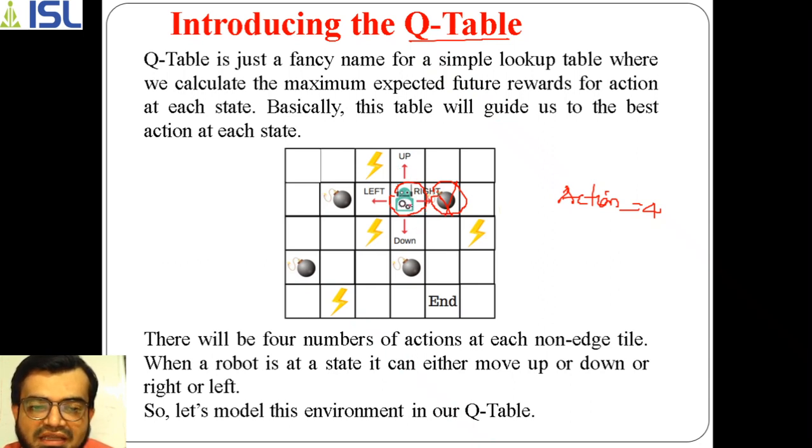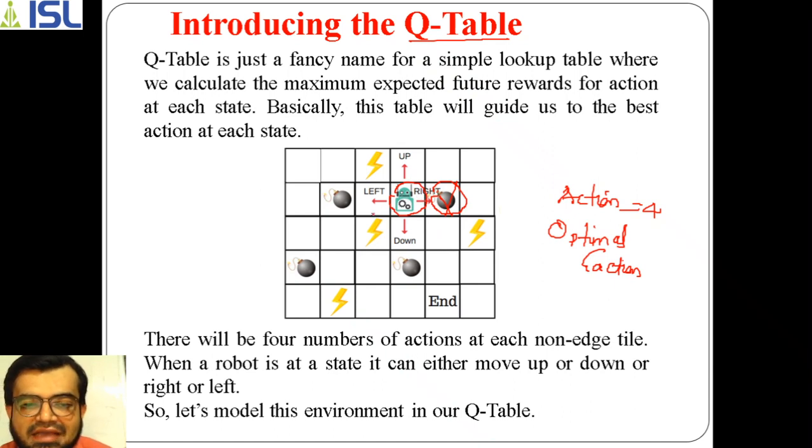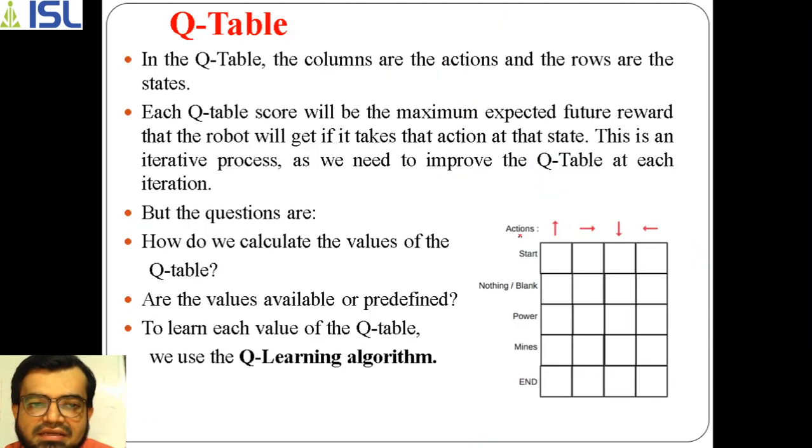So the agent has to decide which of these 3 or 4 actions is optimal in a given state. The agent has to select the optimal action among the given set of actions. So when we have a set of actions and we know the states, we can create a Q table.